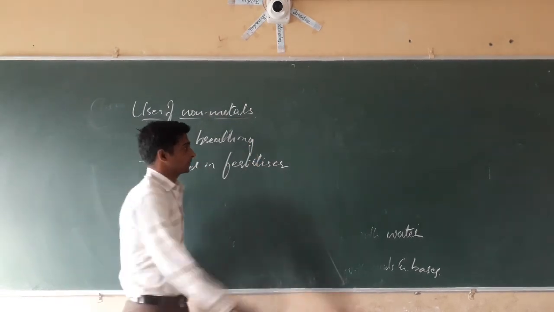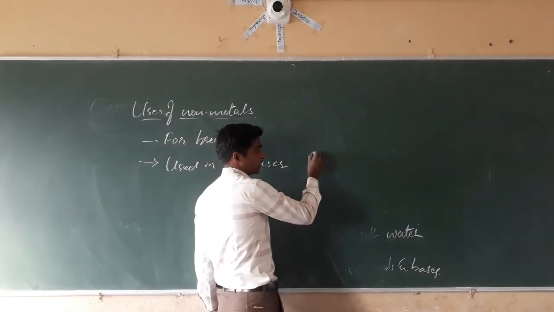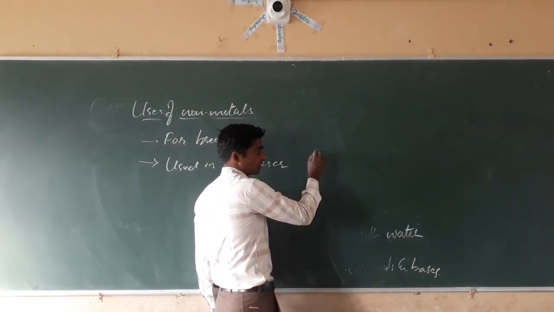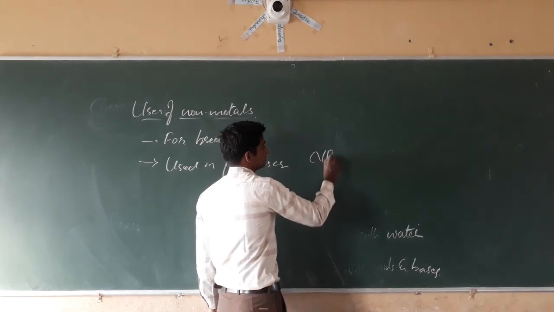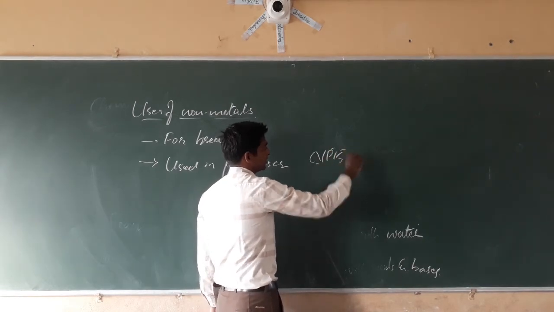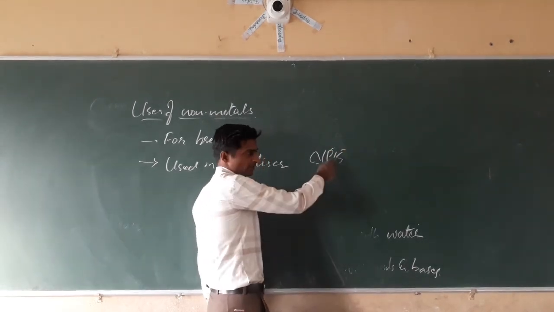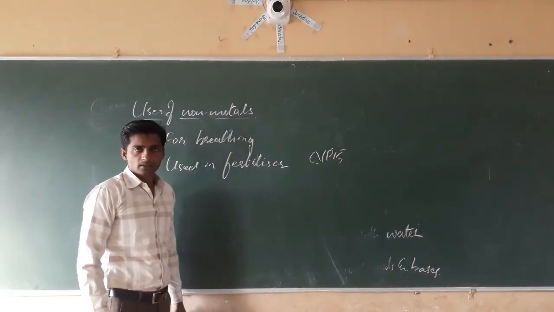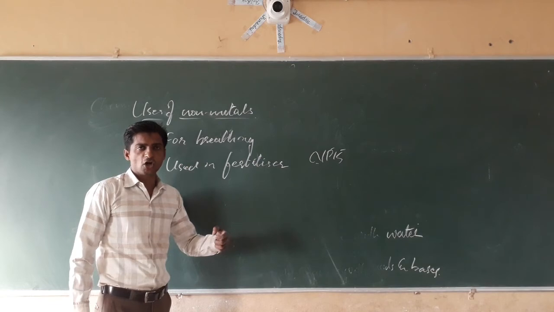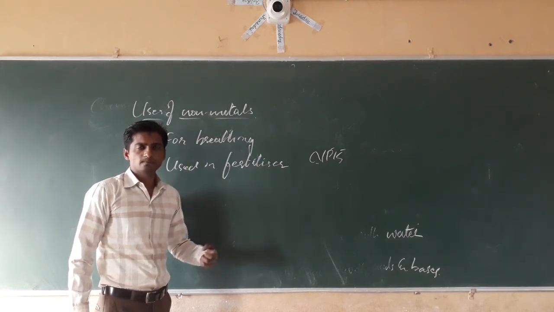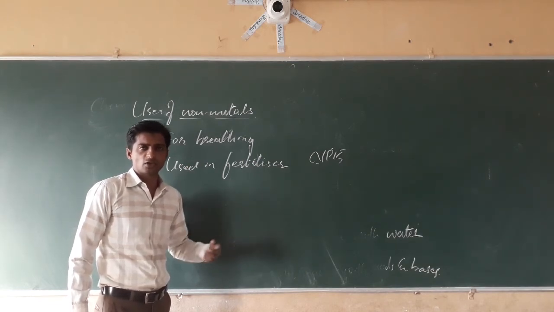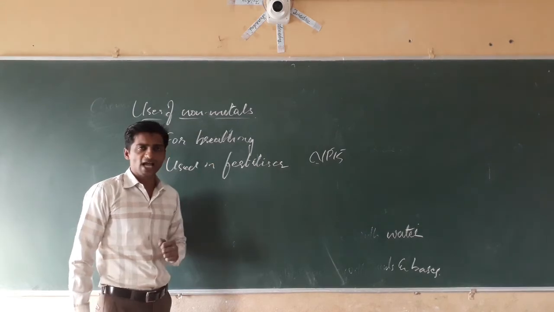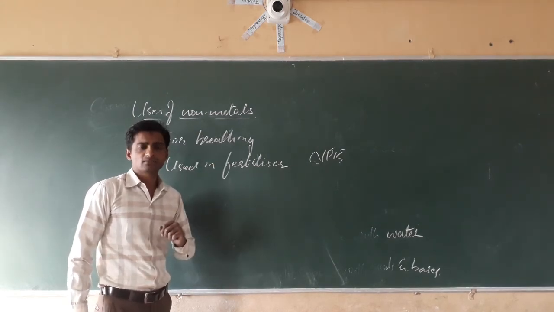Urea is made up of nitrogen and hydrogen. NPK is nitrogen, phosphorus, and potassium. Potassium is a metal, while nitrogen and phosphorus are non-metals. Urea is related to ammonia. Nitrogen is a non-metal.